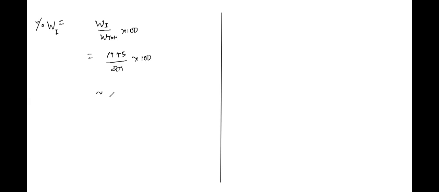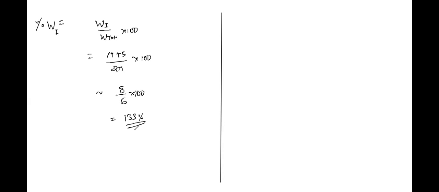Tell me approximate values of this function. Pi is nearly 3 or 3.14. Let's take 3 for now, right? So 3 plus 5, how much does it yield you? 8. And what about 2 into 3? Nearly 6. So 8 by 6 into 100, how much should it give you? 4 by 3 into 100, right? 4 by 3 into 100 is nearly 133%, right?